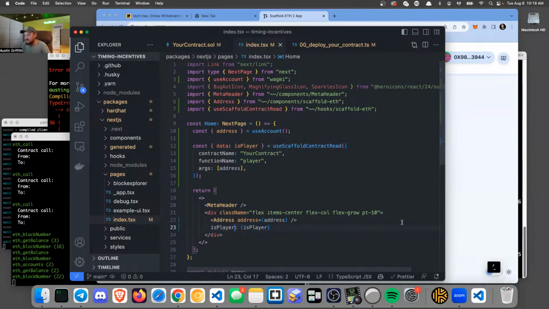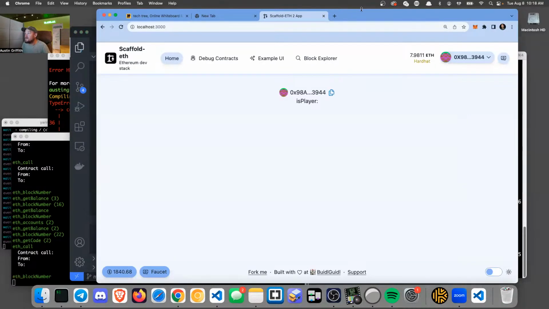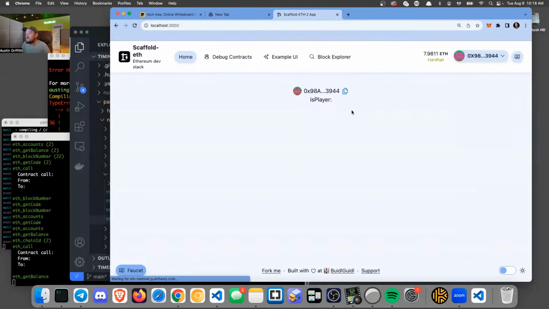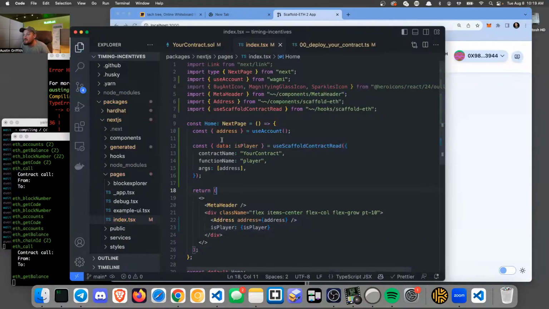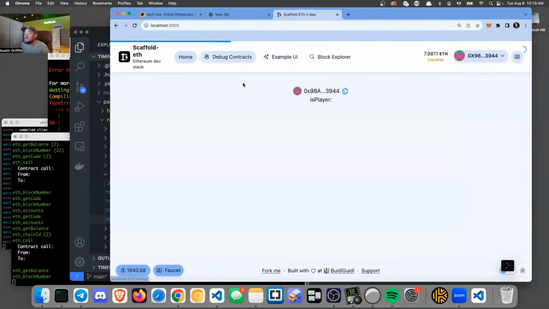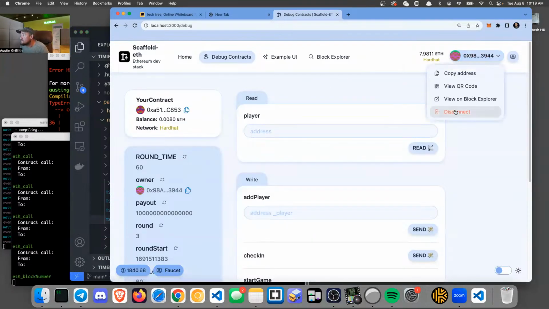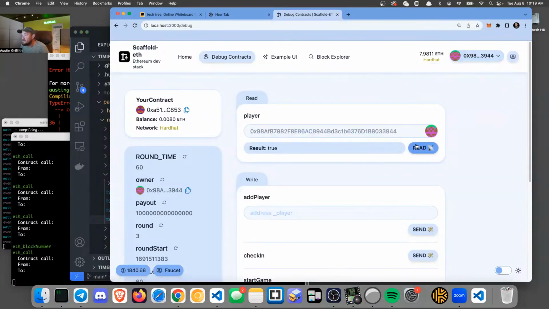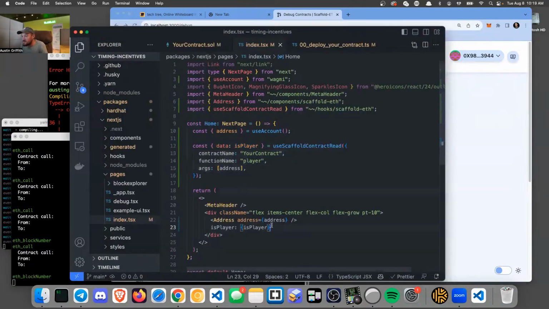Let's go see that. Is player, so am I a player? I think I am a player though, right? What am I doing wrong? So let's debug it. If I put this in here, I get true. Okay, so maybe it's just not displaying. Let's say isPlayer, and then we'll display, yeah, very nice. That's what I want.